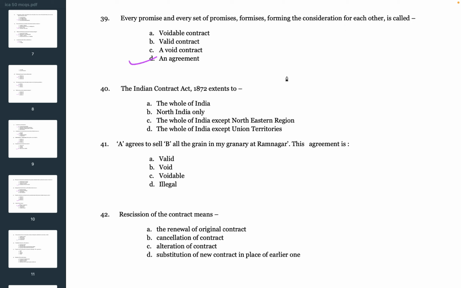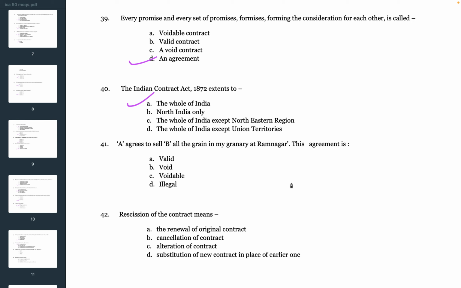Next question. The Indian Contract Act 1872 extends to A. The whole of India, B. North India only, C. The whole of India except Northeastern region, D. The whole of India except Union territories. So the correct answer is A. The whole of India.